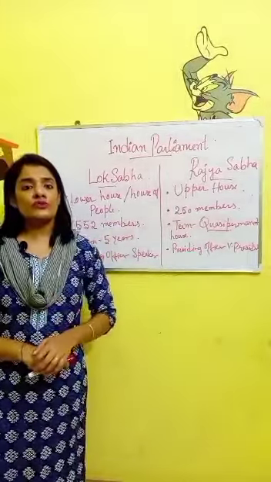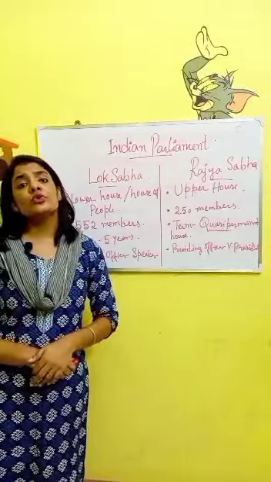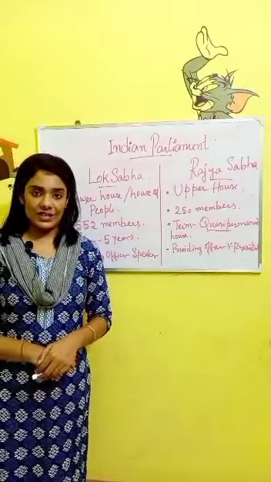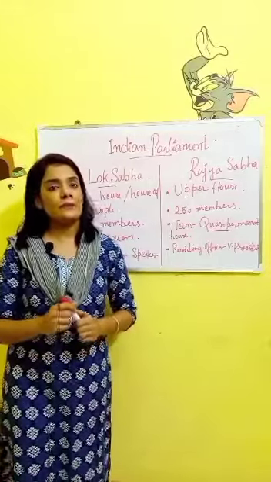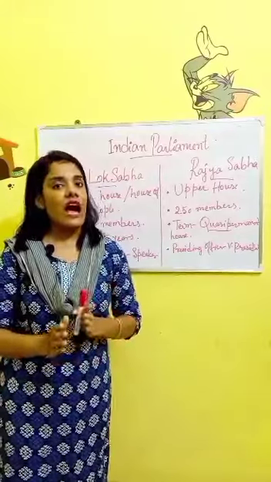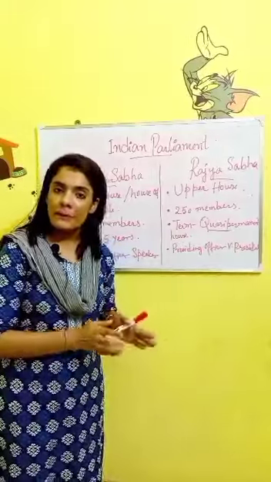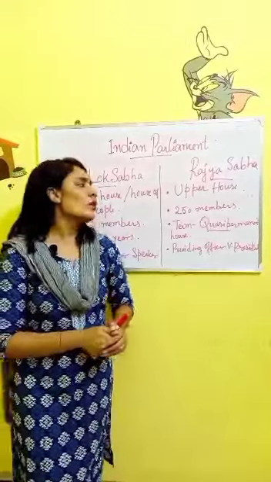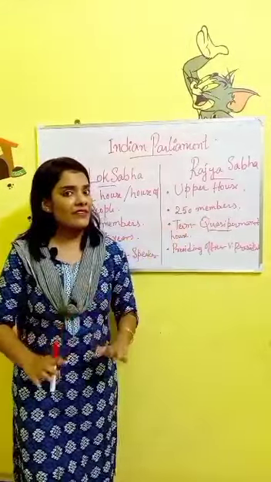There are 250 members in the Rajya Sabha, and among those 250 members, 238 members are elected by the process of proportional representation. And what about the other 12 members? The other 12 members are nominated by the president from among the people who have achieved excellence in the field of art, science and literature. Or in other words, those 12 members are basically scholars and they are nominated by the president. Now, what about the term of the Rajya Sabha? Rajya Sabha does not have any specific term.